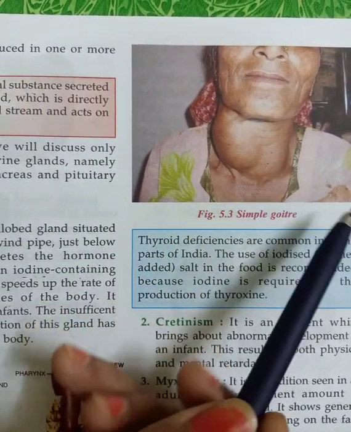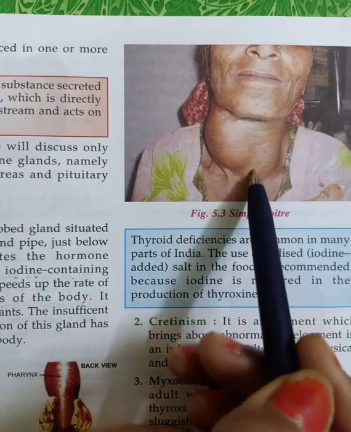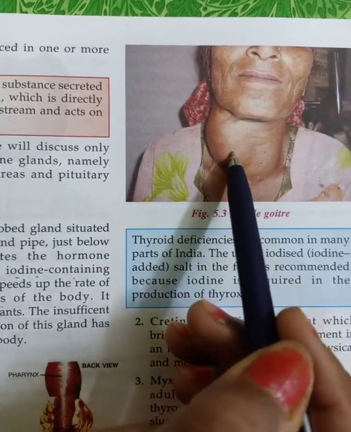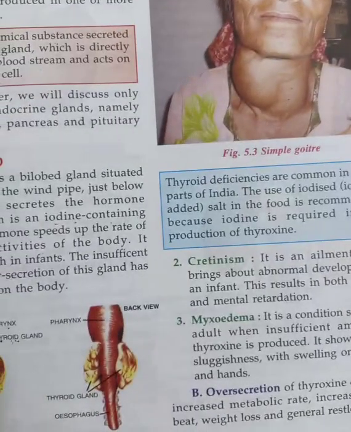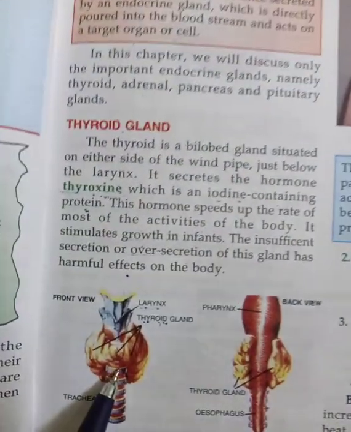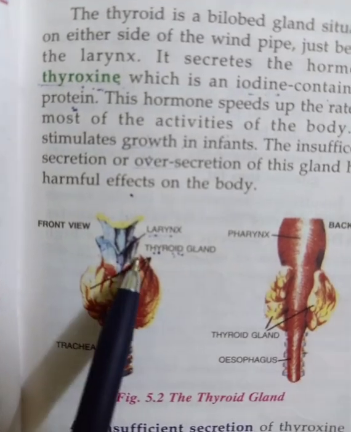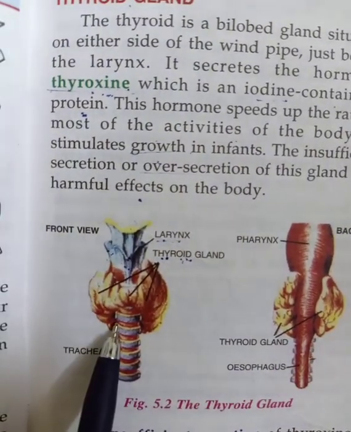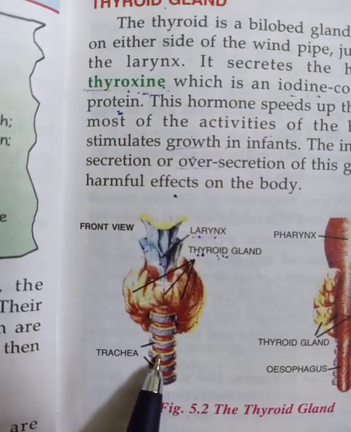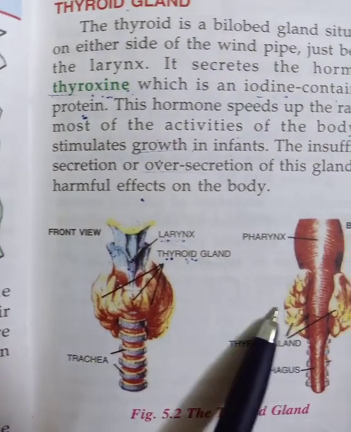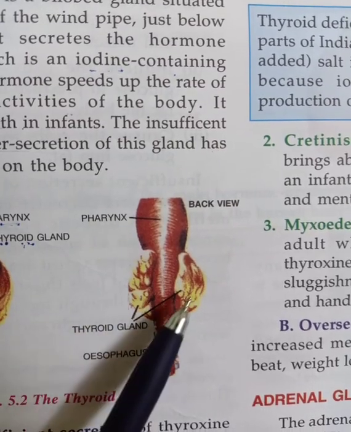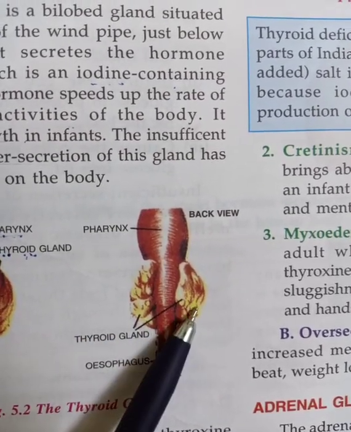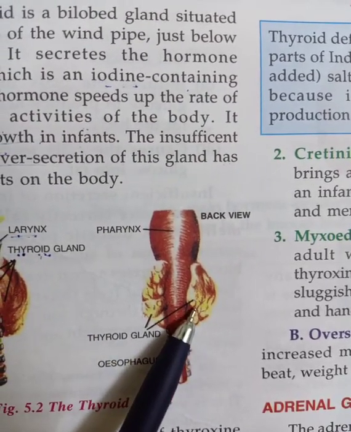It is bilobed. If this is the middle part of the neck, one part is present over here, the second part is present over here. You can see in that picture, it is a bilobed gland, meaning one lobe is on that side and one lobe is on that side. So this is the front part. And if we see the back part, from the back side of the head, the two parts of the thyroid gland can be seen like this.